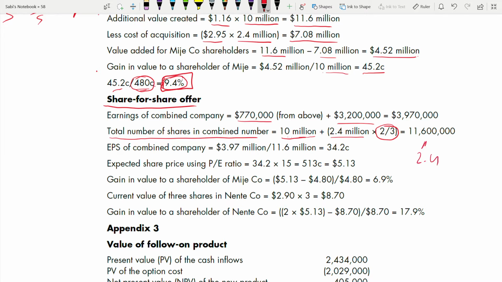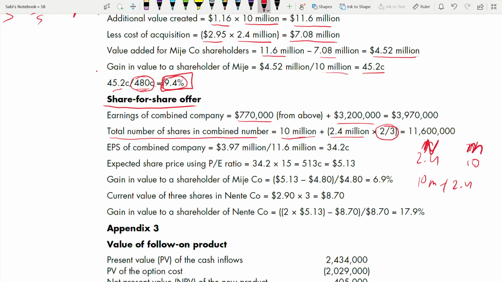This is M. This is N. 10 million, they have. Now this 10 million plus 2.4 of Nente, but out of this 2 of M, sorry, it is the other way around, this is Nente and this is M. I'm sorry.